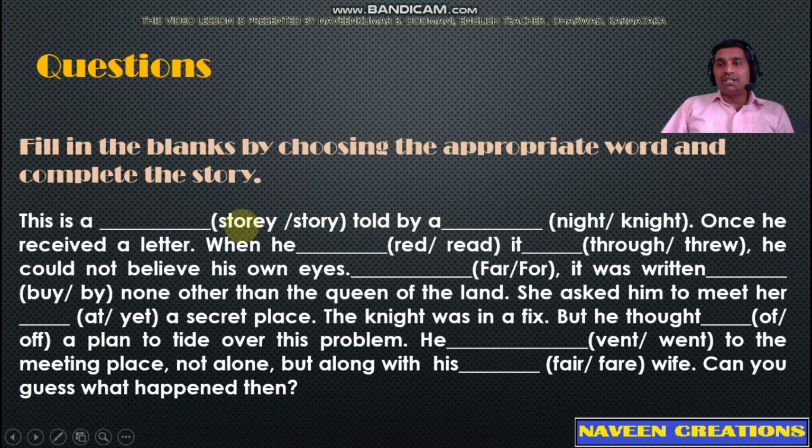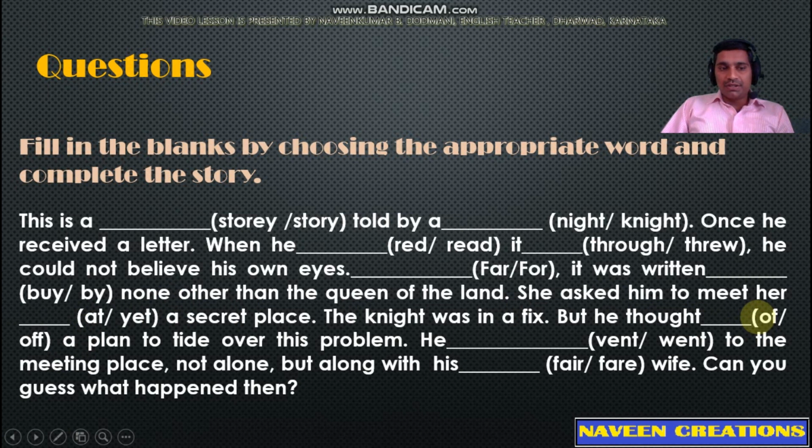The first bracket has two words, story and storey. You should choose the most appropriate word here. The next bracket has the homophones knight and night. The third bracket has the homophones red and read. The fourth has through and threw. The fifth bracket has the words for and four. The next bracket has the words by or buy. The next bracket has the words yet or yet.